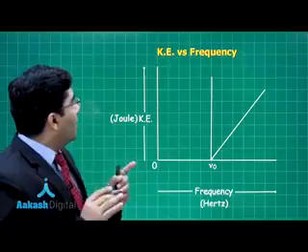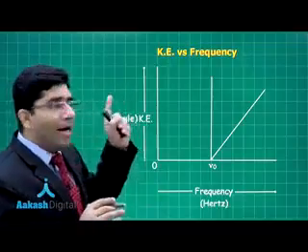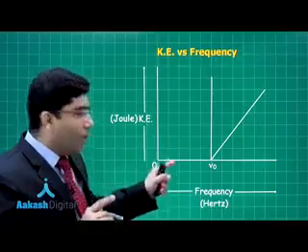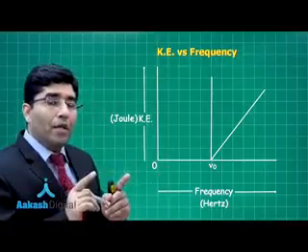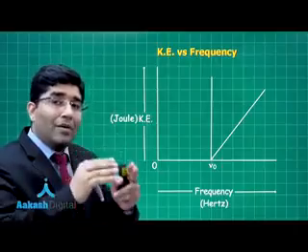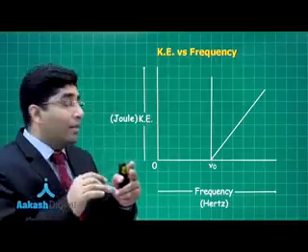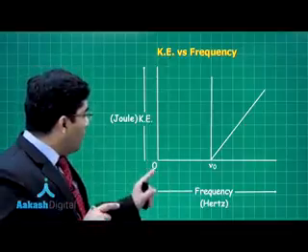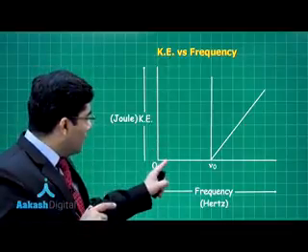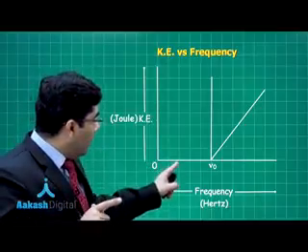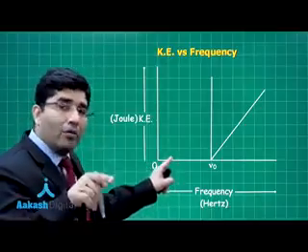Now the first graph is between the kinetic energy and the frequency. Now we all know that nu naught is the threshold frequency. If the frequency of the radiation falling on the metal surface is less than nu naught, electrons will not come out. So if the value of the frequency is here, electrons will not come out. If we increase up to here, again it will not come out.